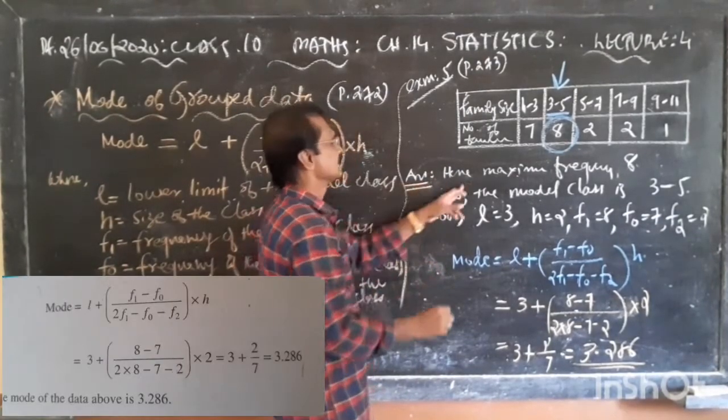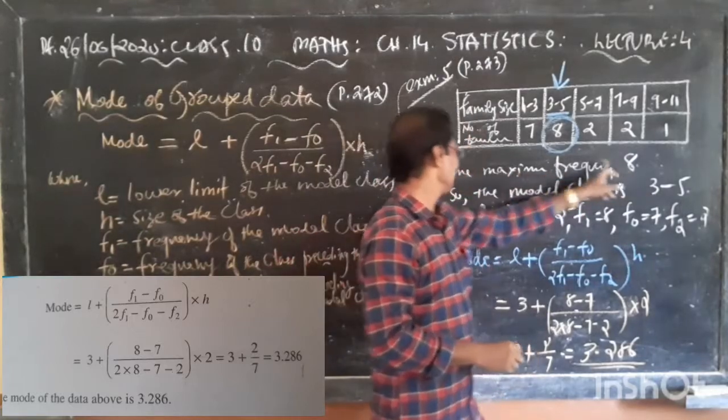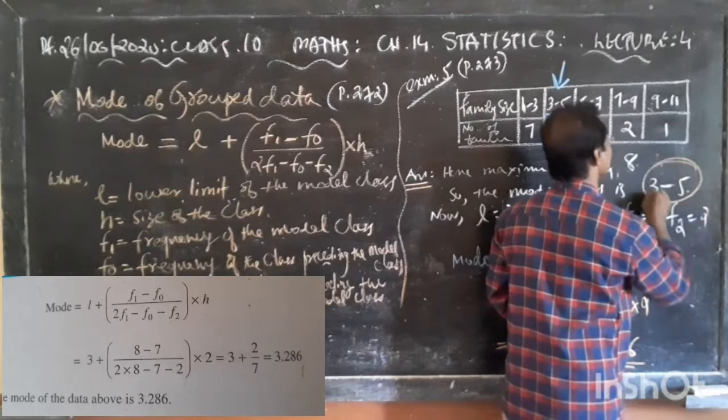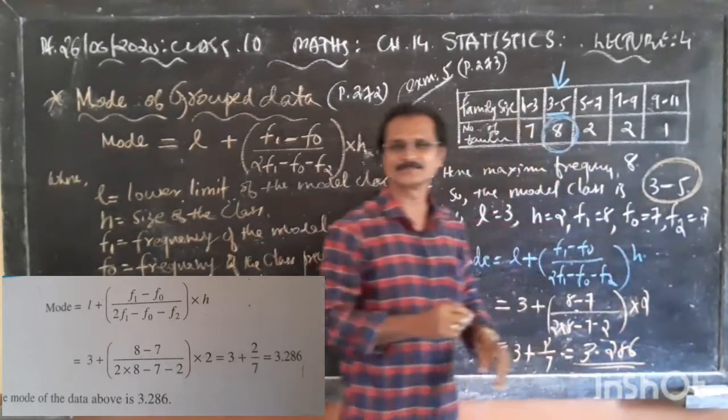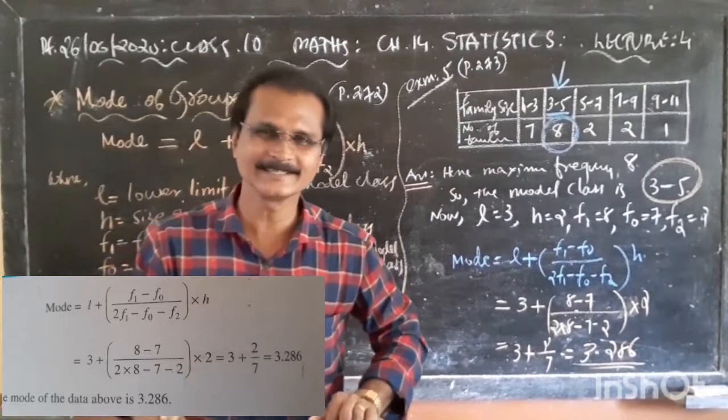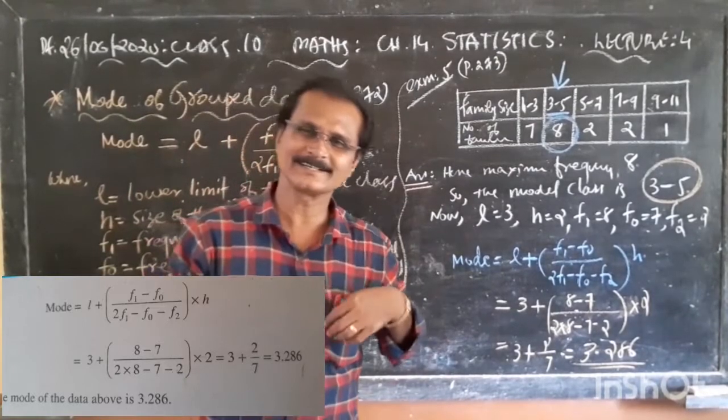Answer part. Here the maximum frequency is 8. So the model class is 3 to 5. Correct? Clear? So now the model class is 3 to 5.